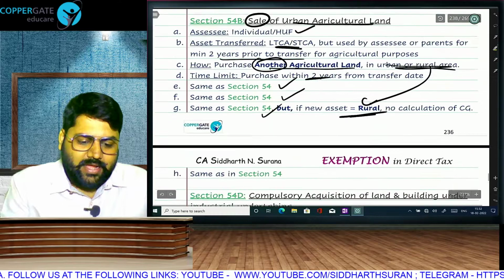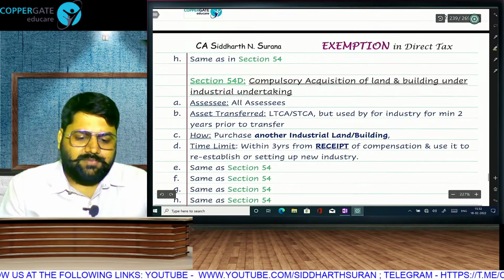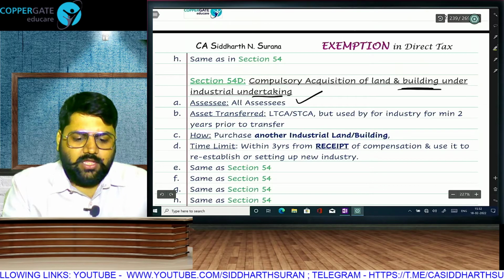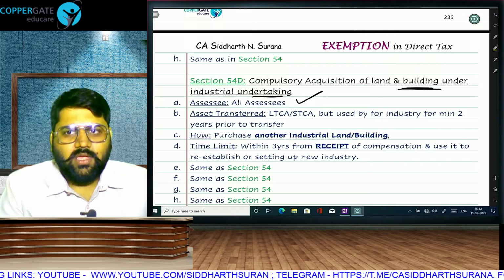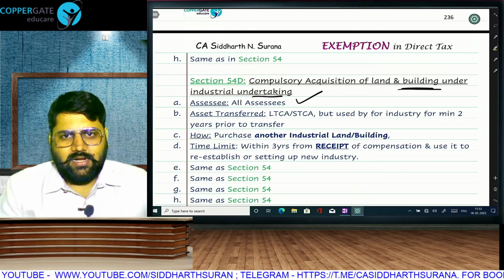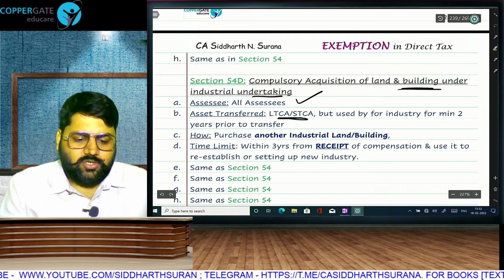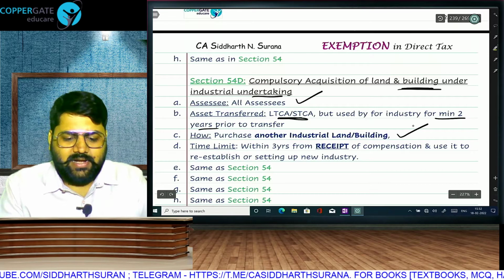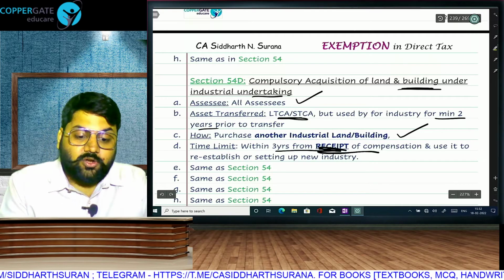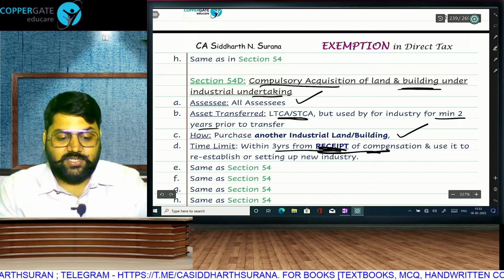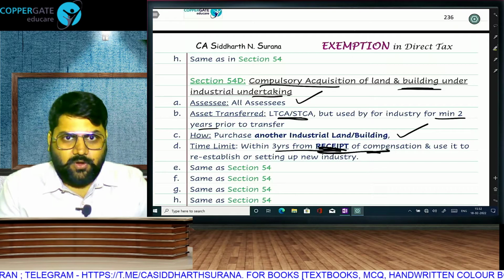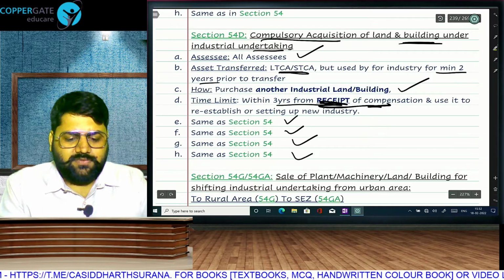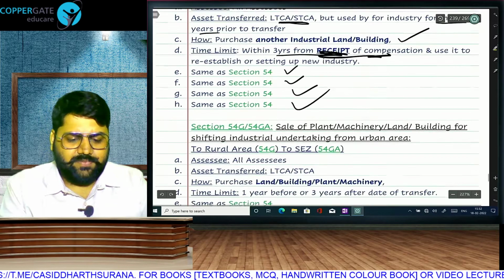So the assessee can escape, and CGDAS will also be same. If there is your industrial land and building which has been compulsorily acquired, for all assessees, you can use that compensation money received for investment in another industrial land and building. It can be for long term or short term capital gain. You should have done the industry for minimum 2 years, and purchase another land and building within 3 years from receipt of compensation, because it's a case of compulsory acquisition. We will count from receipt of compensation. Thereafter, quantum of exemption, lock-in period, contravention of lock-in period, CGDAS is again going to remain same.